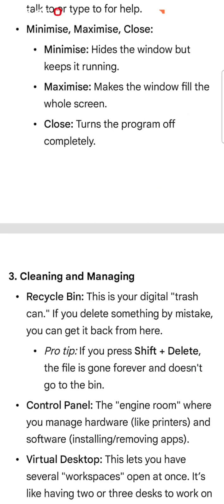If you delete something by mistake, you can get it back from here. Pro tip: if you press Shift plus Delete, the file is gone forever. It doesn't go to the bin.